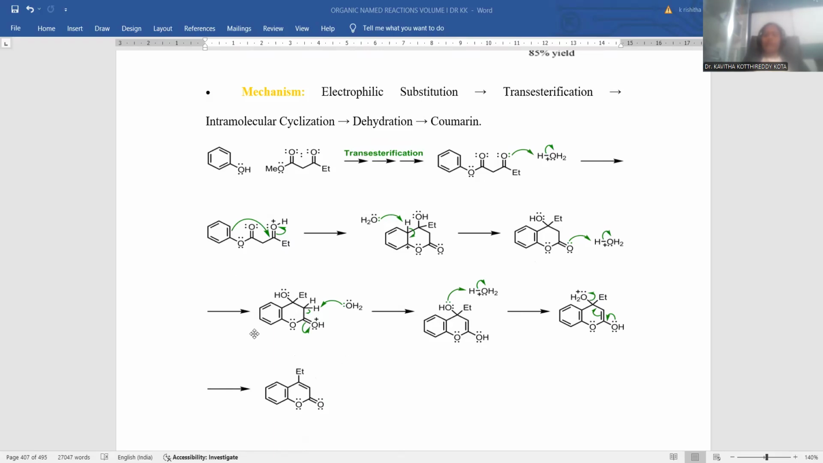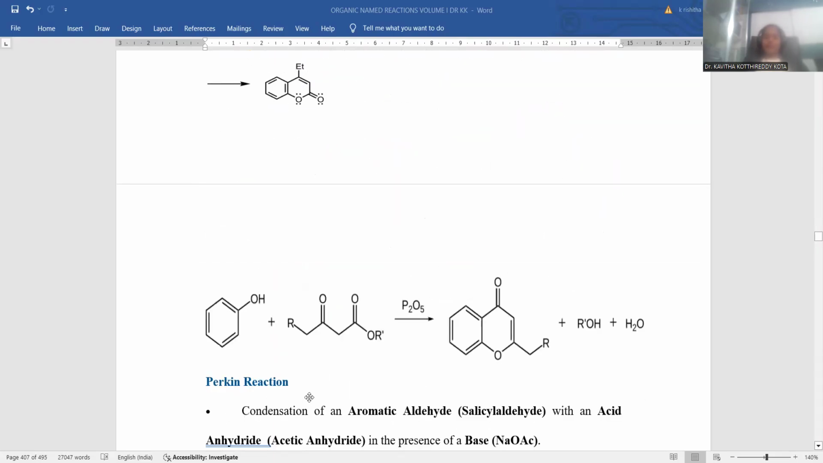This is the entire mechanism process. First of all, electrophilic substitution takes place. Later on, trans-esterification is applied. Intramolecular cyclization takes place between this carbonylic carbon and the benzenoid nucleus, and dehydration is the subsequent step you need to follow. Later on, coumarin will be the ultimate product in this Pechmann condensation process, right?